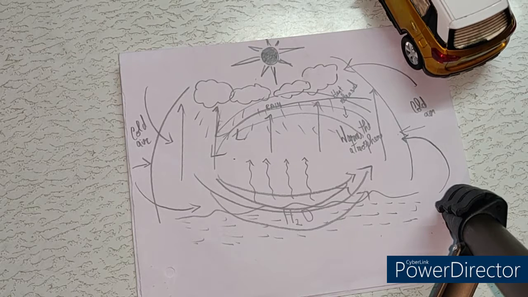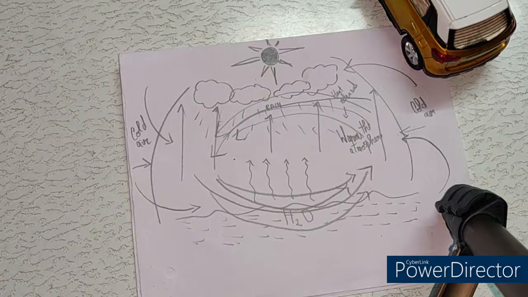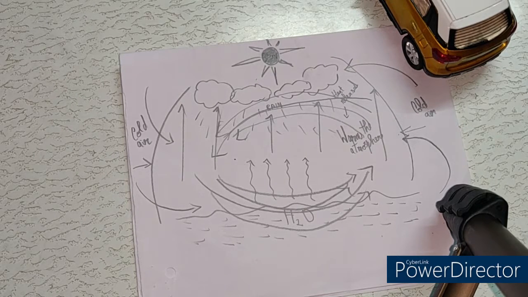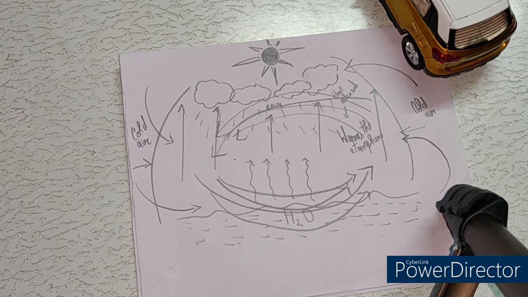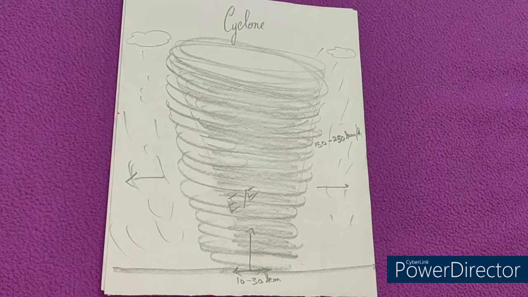And if this continuously takes place, that results in the formation of a cyclone, where the cold air from the surroundings doesn't move inside straight, but moves in the form of a cycle, and that cyclic movement results in strong wind, heavy rain, etc. That results in the formation of a cyclone. I hope you understand. The next is the structure or characteristics of a cyclone.